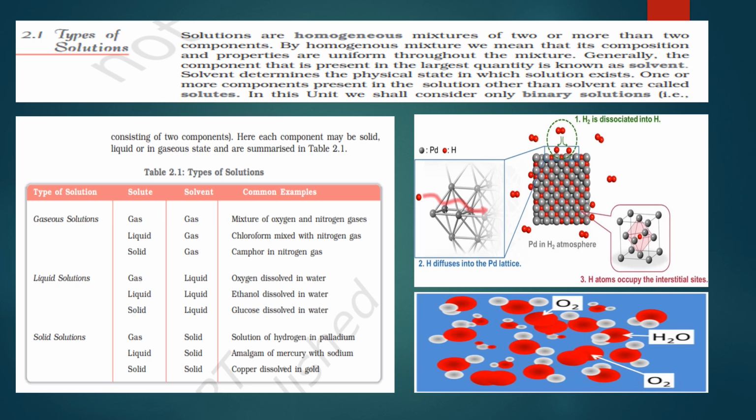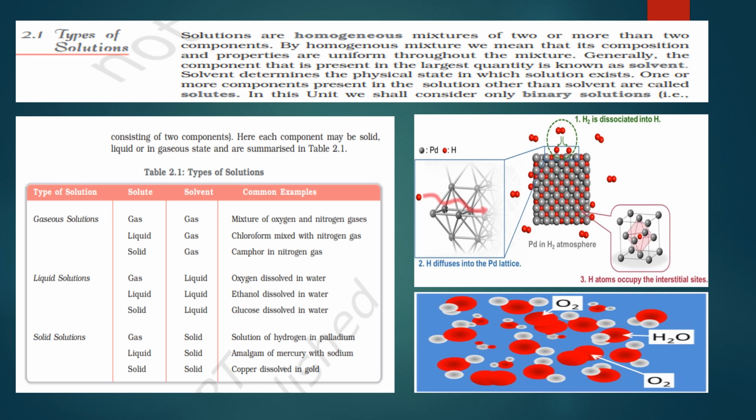Yes, it is possible, but not for all kinds of gas or all kinds of metals. You cannot mix everything with everything. Here I will explain how this solution is formed.